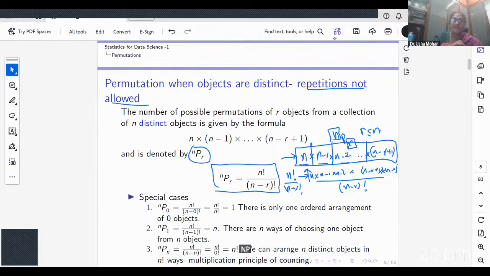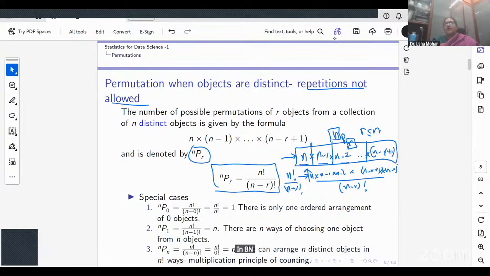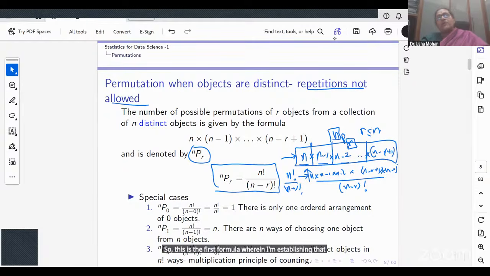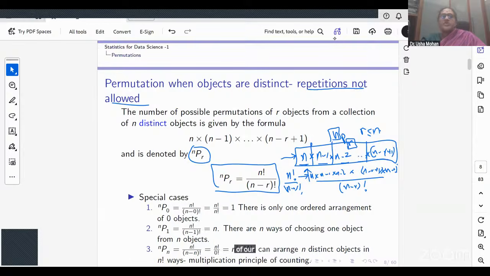NPn is n factorial, that is, I can arrange n distinct objects in n factorial ways. So if r equals n, NPn equals n factorial. So this is the first formula wherein I am establishing that the number of possible permutations of R objects from a collection of n distinct objects is given by this formula.